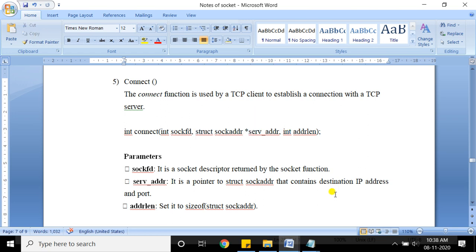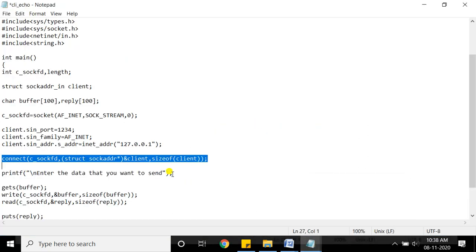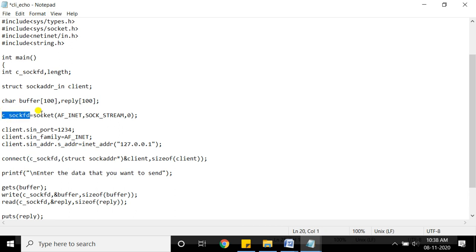Getting? So let me show you that system call here. Connect is the system call, and in brackets the descriptor. What is the descriptor returned by the socket system call? I have taken a variable here, c_sockfd. This is a variable, you can take any variable of integer type. So this is the first parameter. The second parameter is the address of the structure. What is the address of the structure here?